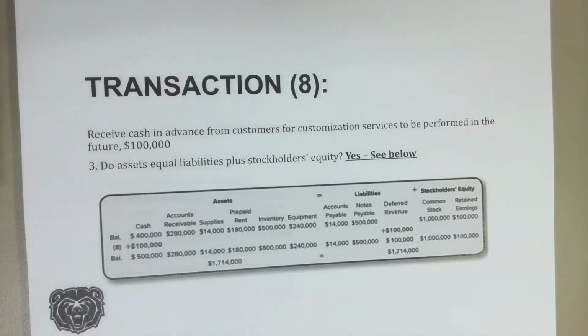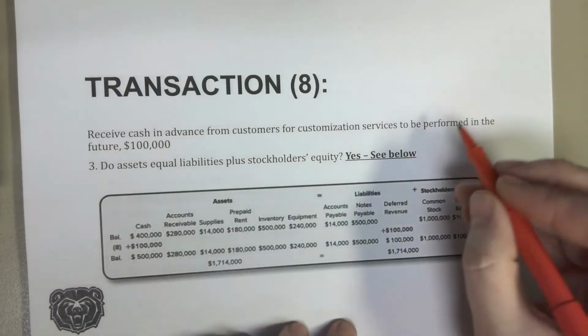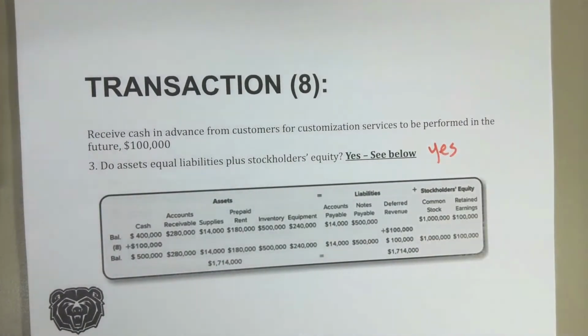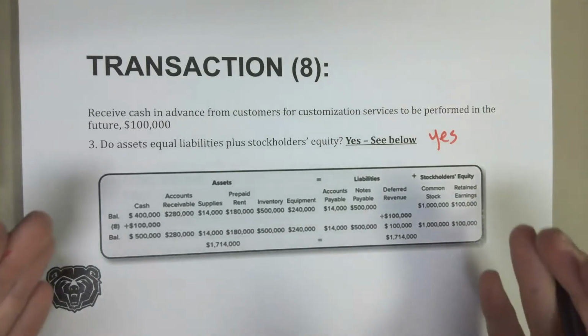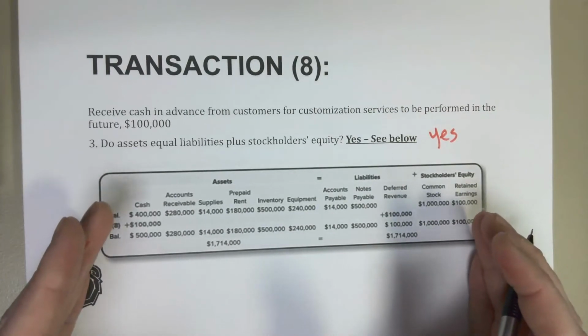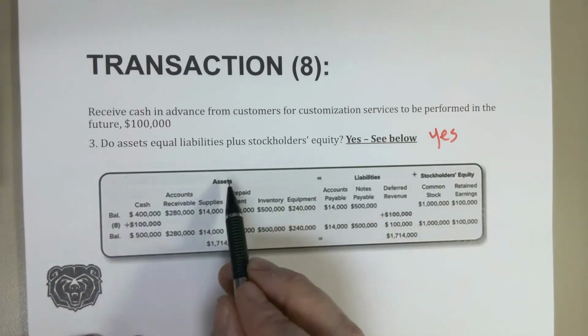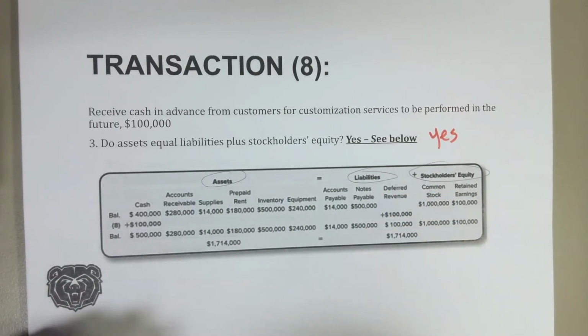So question 3, do assets equal liabilities plus stockholders' equity? Again, we know by now, yes, it has to, or we've got a problem. We're starting to see that we're building out a rather robust box here, showing us all our assets, our liabilities, and our stockholders' equity. Again, this is just your fundamental accounting equation that we're building on. We're showing how these transactions are impacting each part of this equation and how it's remaining in balance as we measure and record these transactions, right? It's helping us to do that.